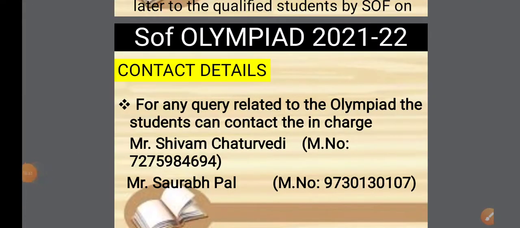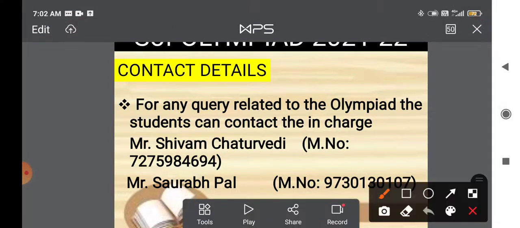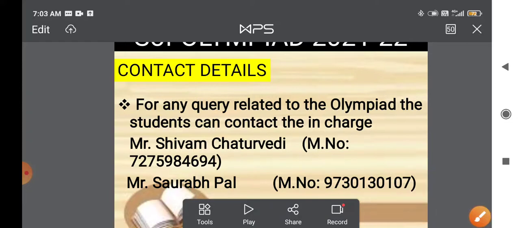So students, this is how you can register yourself in the SOF Olympiad exam for this current session. If you face any doubt or trouble during the registration, you can call on these two numbers: the first one is Shivam Chaturvedi sir and the second one is Saurabh Singh Pal sir. These are the phone numbers given. We are available for you all the time. You can call us at any time, and you can clear your queries on this SOF Olympiad exam. Thank you.